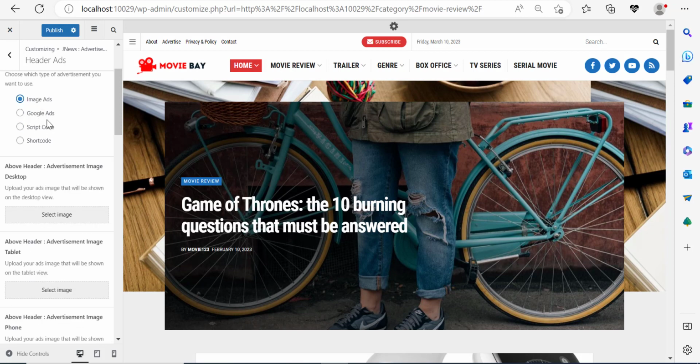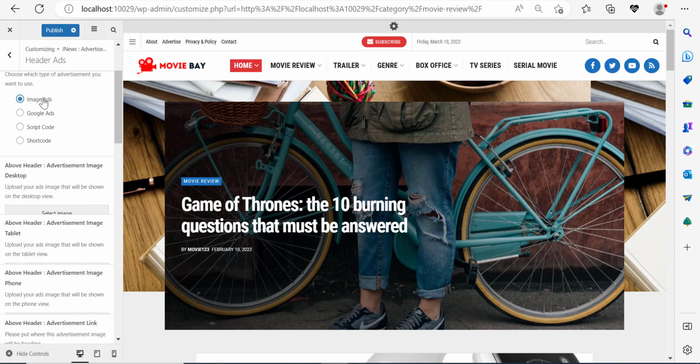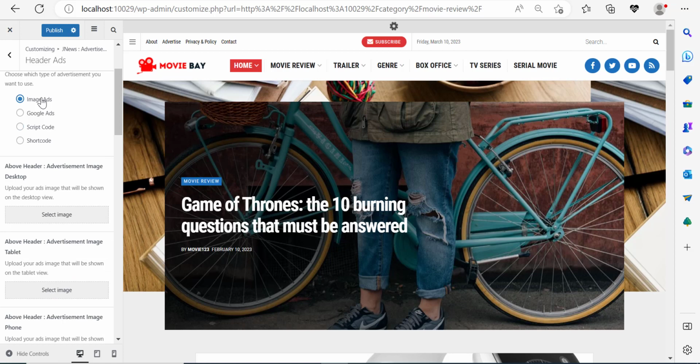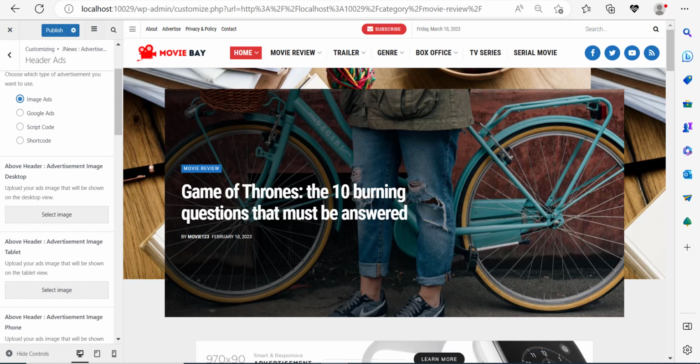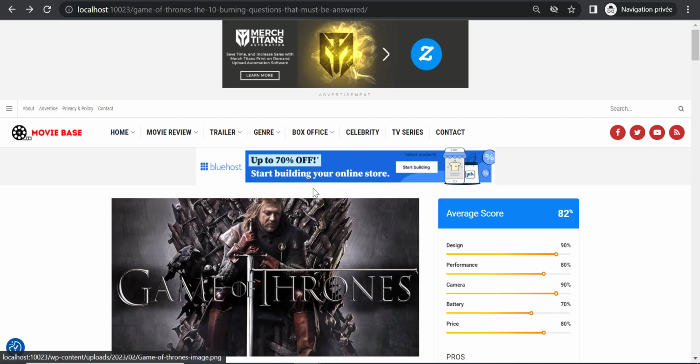The difference between image ads and script code is that for image ads, you need to go and add an image, a banner, for example. So this one here, if I take you here, this one is a banner. And this normally will be given to you by the affiliate network that you're affiliated to. So if you're a Bluehost affiliate, through a network called App Impact, which is where they manage their affiliate program,